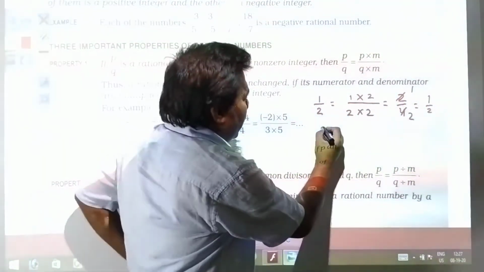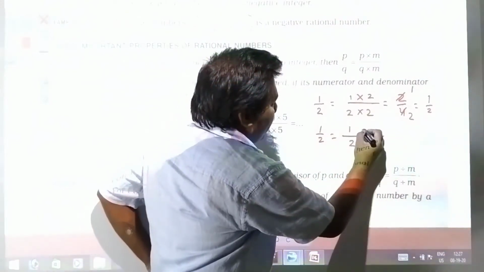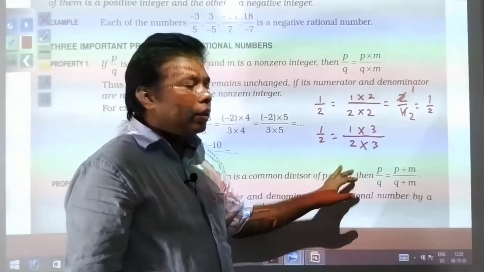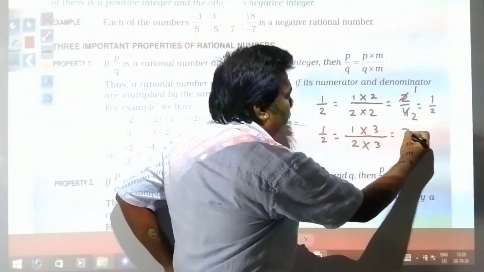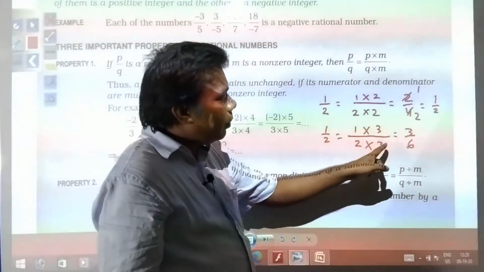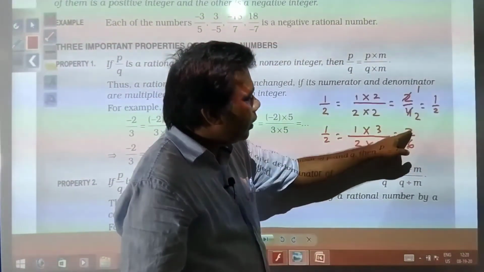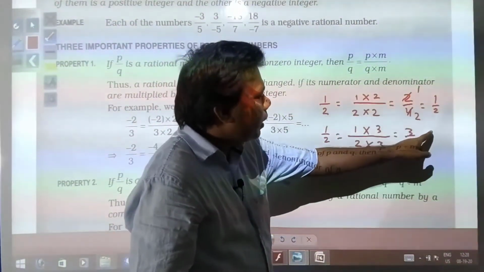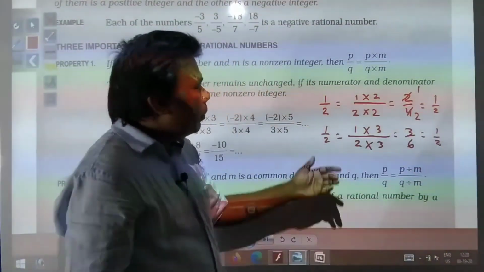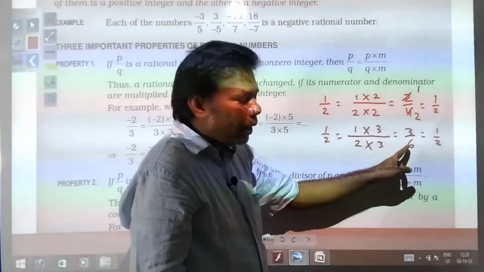In the same way, suppose you have 1 by 2, and you are multiplying this with 3. Then what will you get? 3 by 6. It means 1 by 2 will also be equal to 3 by 6. If you cancel this, what will you get? 3 1s are 3, 3 2s are 6. Ultimately what did you get? 1 by 2. It means 1 by 2 is equal to 2 by 4, and that is equal to 3 by 6.